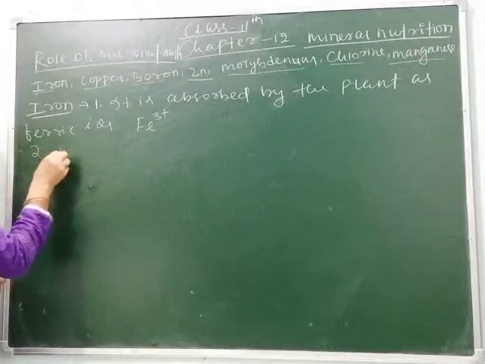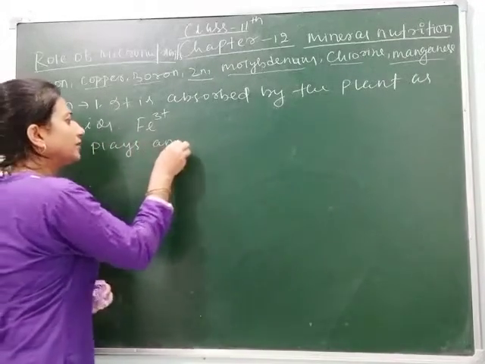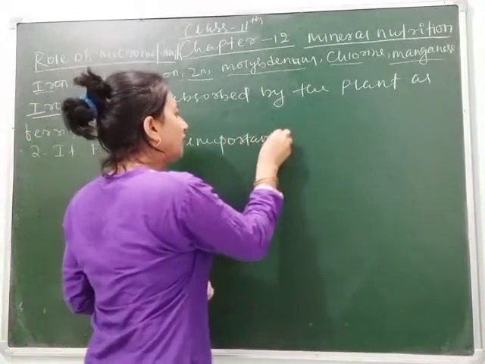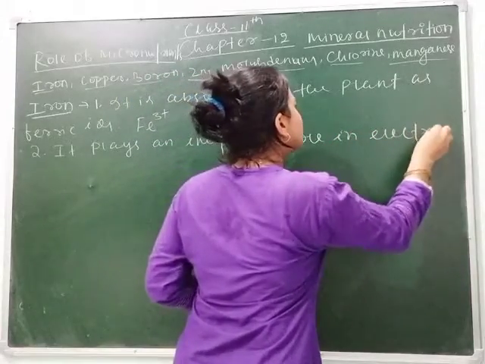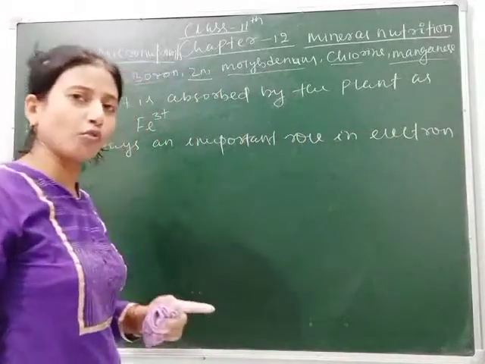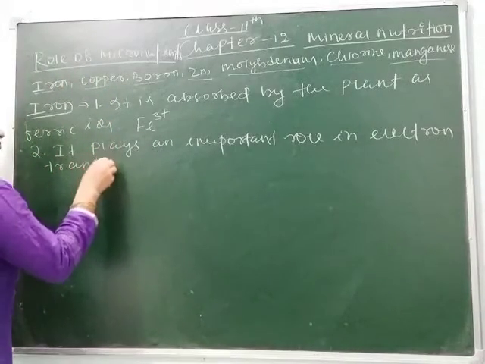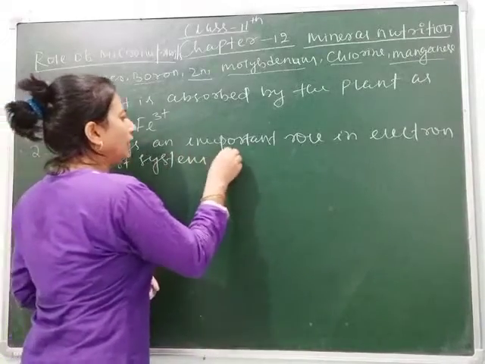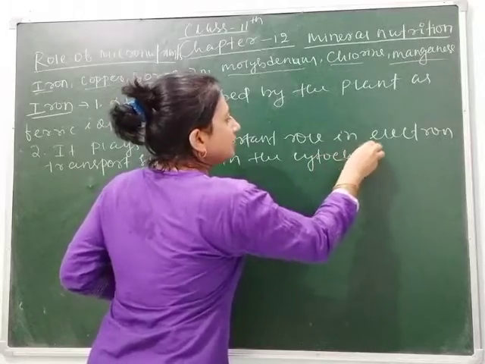The next function is, it plays an important role in the electron transport system in the cytochrome.